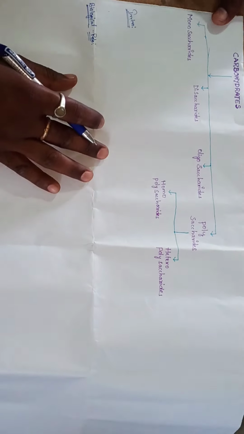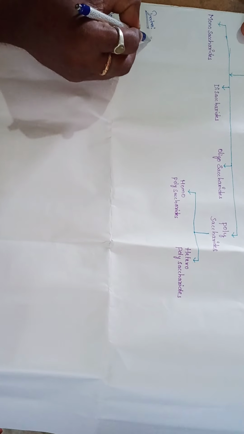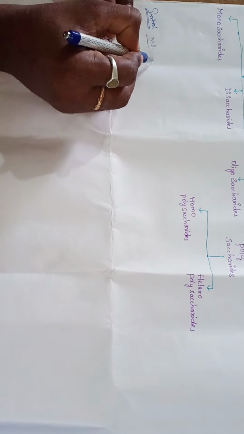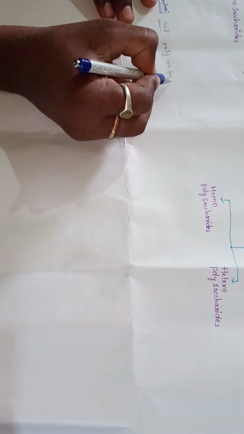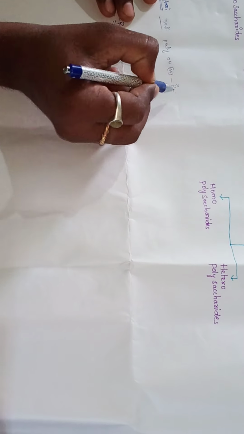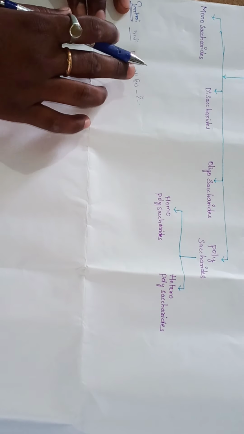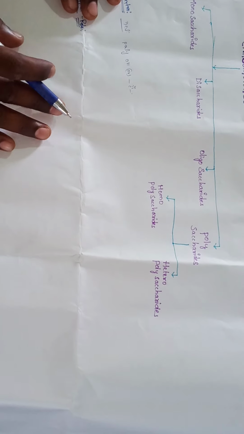Today we are going to discuss carbohydrates. So, what is a carbohydrate? What is the definition of a carbohydrate? Carbohydrates are defined as polyhydroxy aldehydes or polyhydroxy ketones. That is the literal definition.